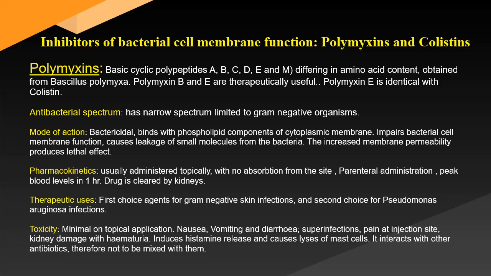It binds with the phospholipid components of the cytoplasmic membrane of susceptible bacteria. It impairs the bacterial cell membrane function and causes leakage of small molecules from the bacteria. So this increases membrane permeability, and this is one reason why it shows its lethal effect. Cross resistance is also observed with colistin. Bacterial resistance develops slowly.